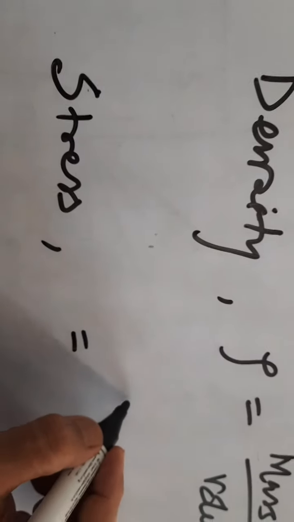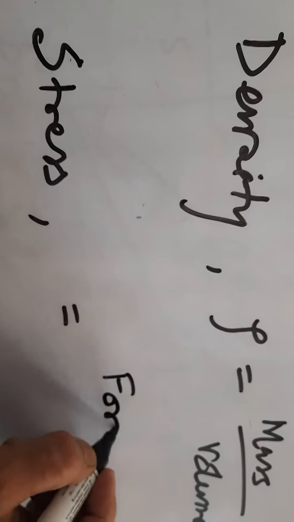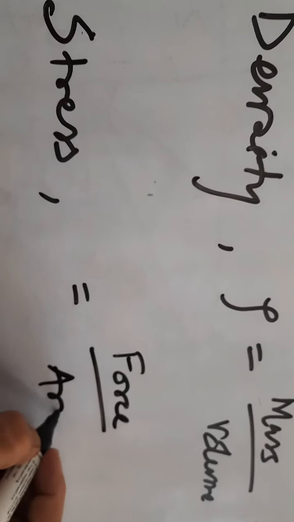Similarly, take another example, the third one. Say I am going to take stress. The formula of stress is force by area. Force by area means the pressure.